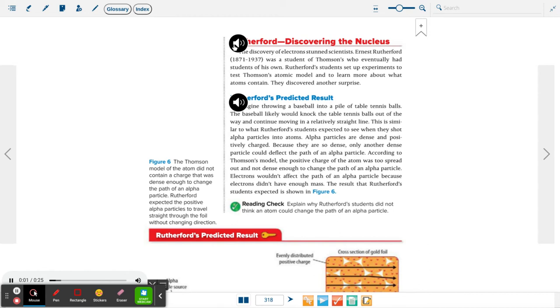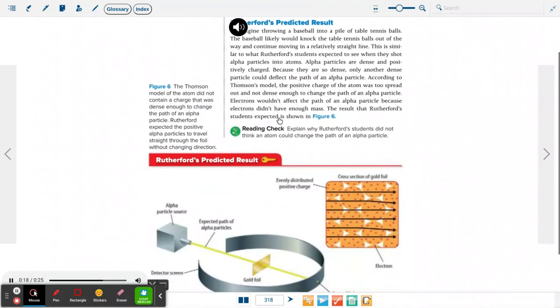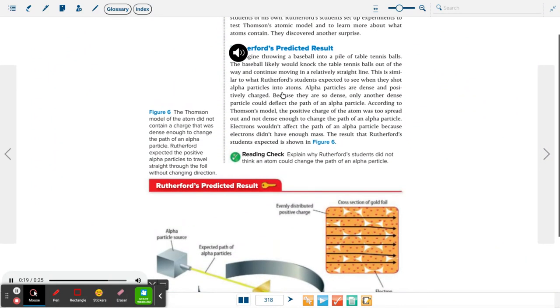Rutherford, discovering the nucleus. The discovery of electrons stunned scientists. Ernest Rutherford, 1871 to 1937, was a student of Thomson's who eventually had students of his own. Rutherford's students set up experiments to test Thomson's atomic model and to learn more about what atoms contain. They discovered another surprise.